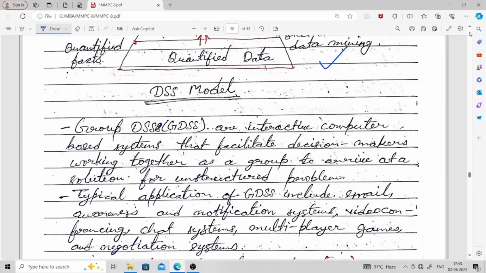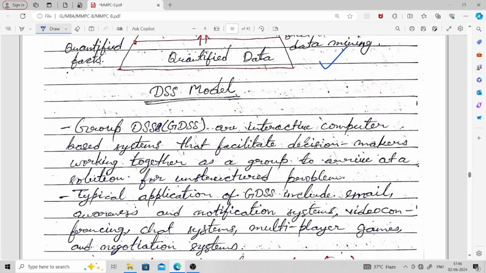Now group DSS, known as GDSS, is an interactive computer based system that facilitates decision makers working together as a group to arrive at a solution for an unstructured problem. Here many people are working together so that they can arrive at a solution for an unstructured kind of problem.